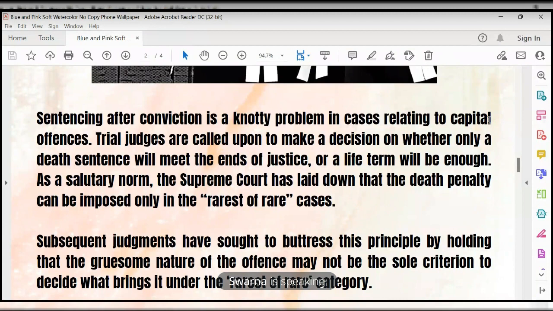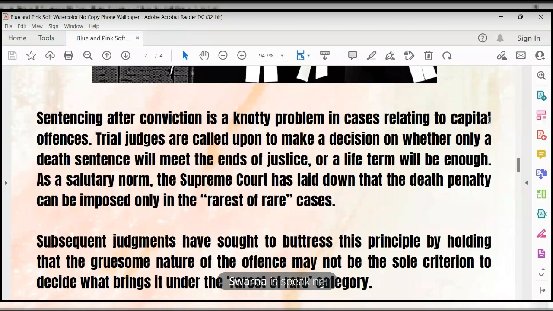Trial judges are called upon to make a decision on whether only a death sentence will meet the ends of justice or life imprisonment will be enough. Here, trial judges means the judges under the higher authorities. Called upon is a phrase like call on, visit; it means to make use of someone or something as a source of help.